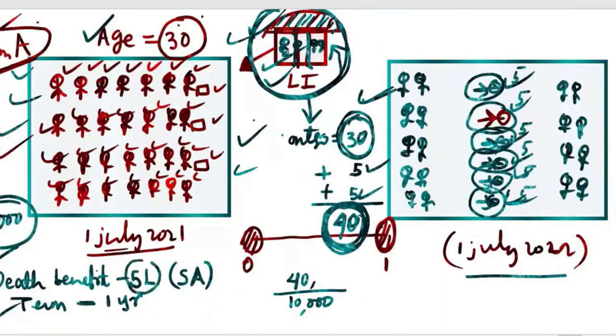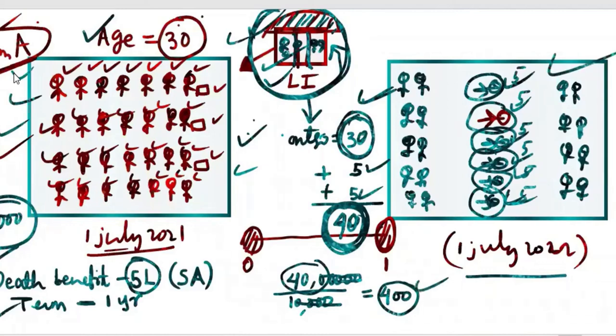Here the death benefit is 5 lakhs. So 5 into 6, 30, plus 5 plus 5, 40 lakhs will be their outgo. How many people are there? 10,000 people. So you divide 40 lakhs by 10,000. What will be the answer? 400. Can you imagine? The company will charge only 400 from each person, and they're sure that they will be able to pay this amount. The premium is 400. If you divide monthly, maybe 40 rupees a month, something like that.